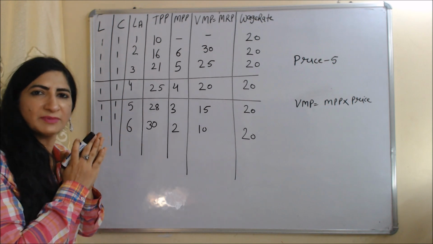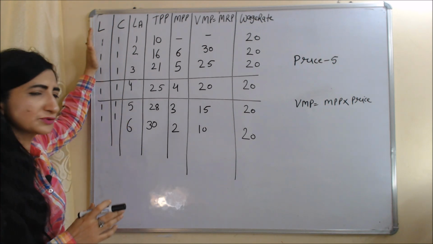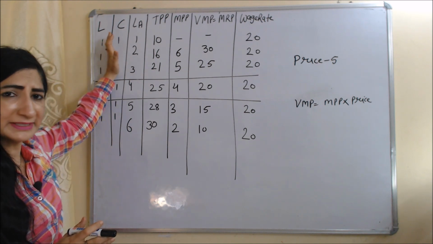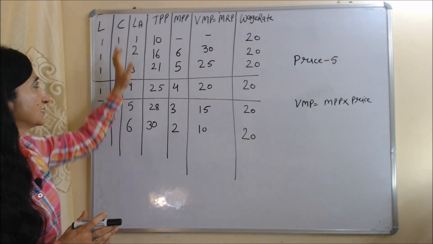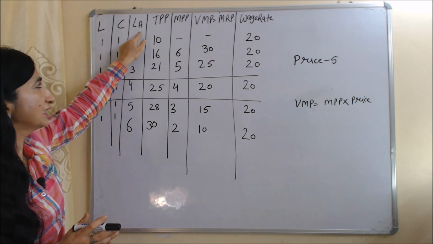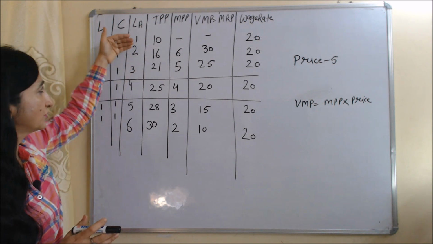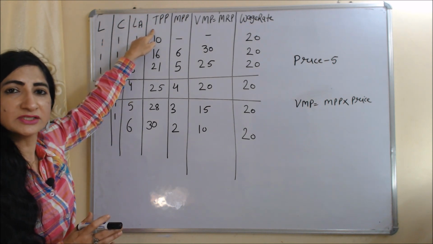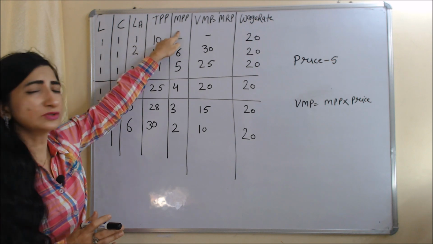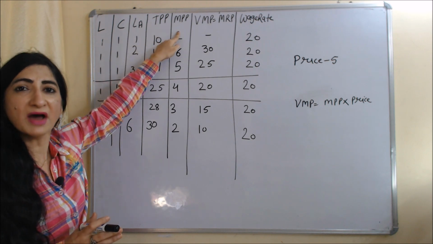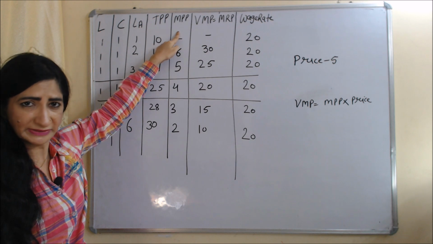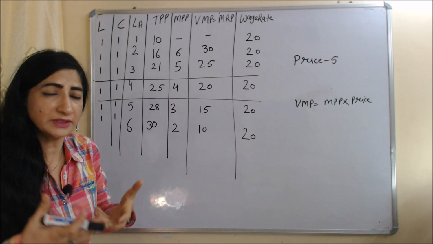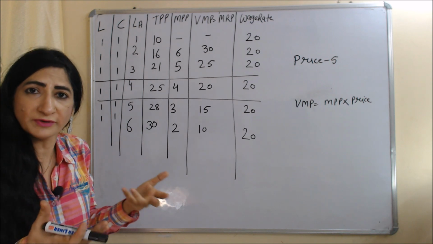Now we will see the table of this theory. Here in the first column we have land, and land is constant. In the second column we have capital, capital is also constant. In the third column we have labor, LA means labor, and labor is variable. You can see labor is changing. In this column we have TPP, means total physical product. In this column we have MPP, that means marginal physical product, as we earlier discussed. And the marginal physical product is the change in total physical product after applying one more unit of factor of production.